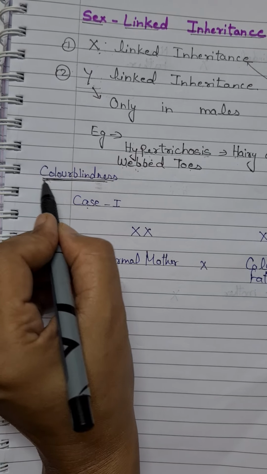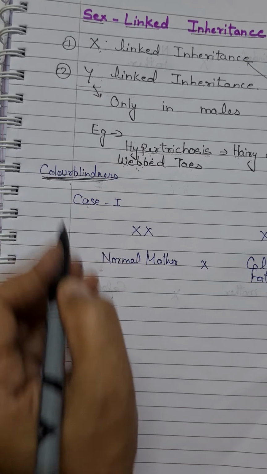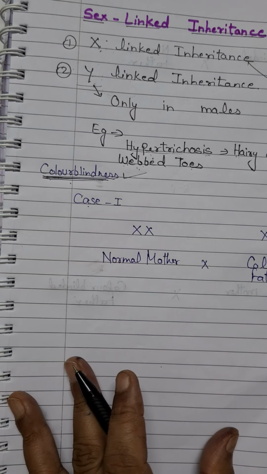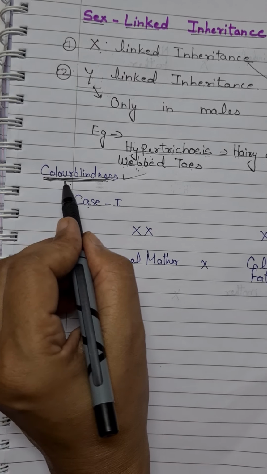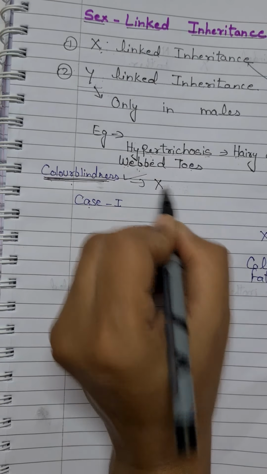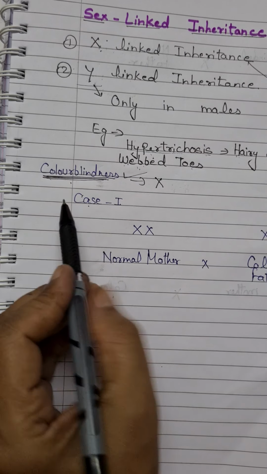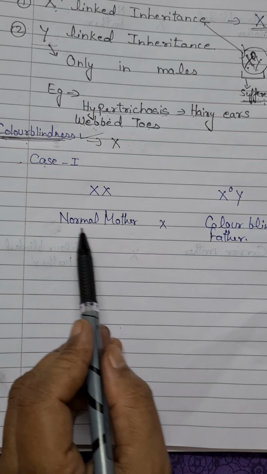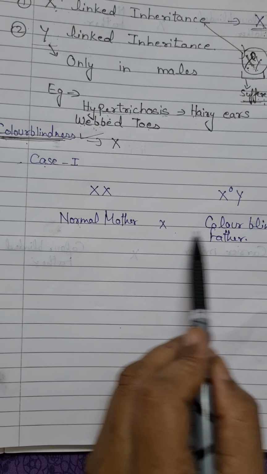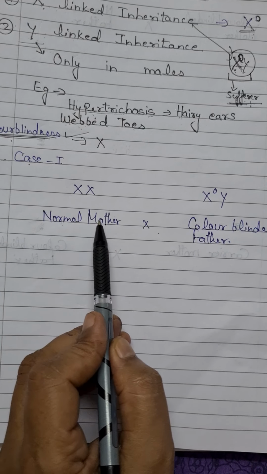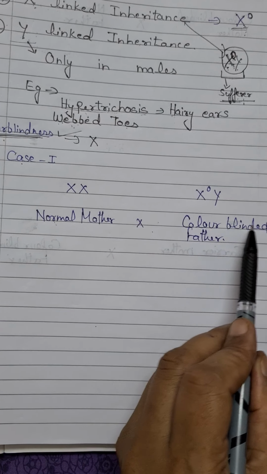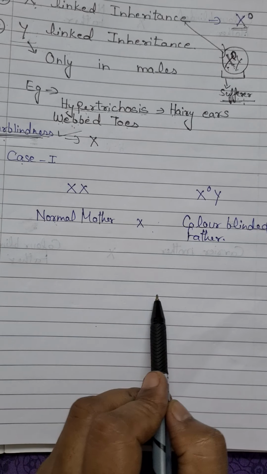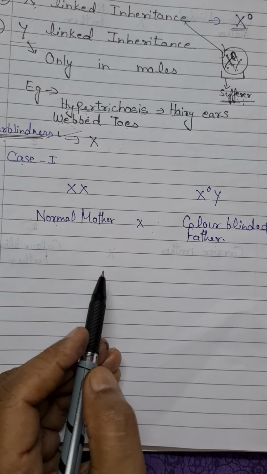The recessive trait which we are studying with the help of the Punnett square here is color blindness. It is a recessive trait and the allele for this trait is present on the X chromosome. Now in case 1, what are the possibilities for the combination when a normal female is married to a color blind male? What are the possible combinations of the progeny, that is, their children, their offspring?